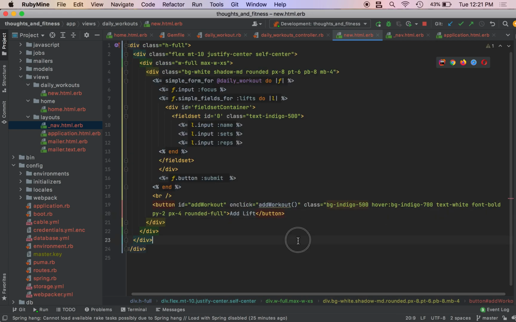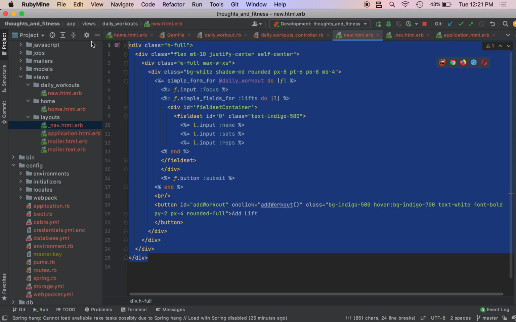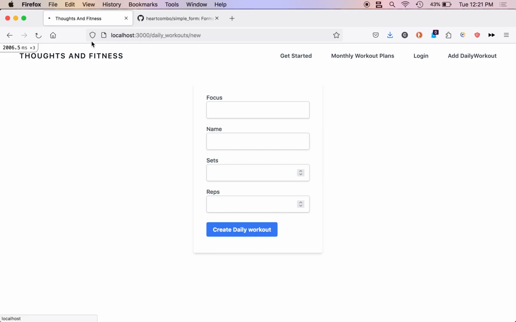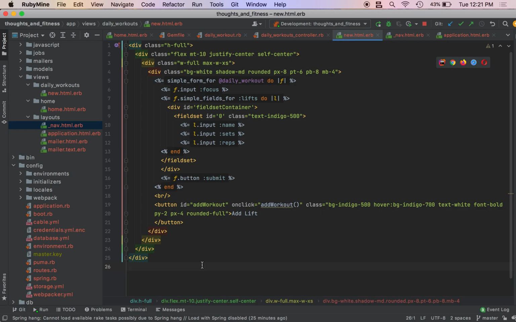So we go like that. And option L. So on RubyMine, command option L cleans up the code for you. It's really nice. So we have our add lift right here. So when we click this, we'll have some magic happen. But first, we need to actually do some JavaScript.